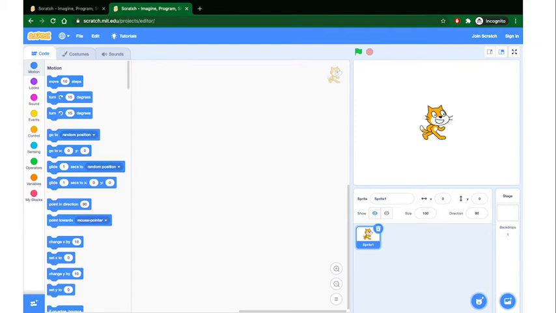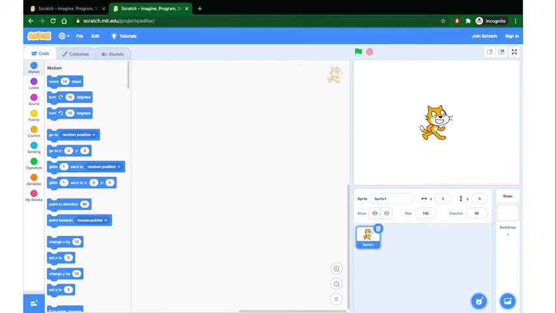On the left hand side we have the palettes, and these palettes are almost similar to watercolor palettes or different sections of clothes and so on. And these palettes accordingly have motion, looks.